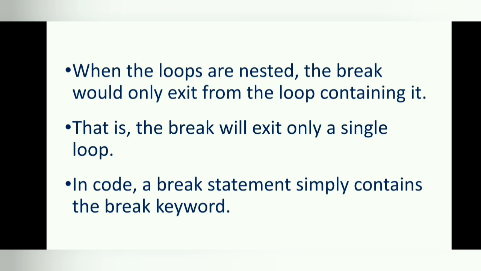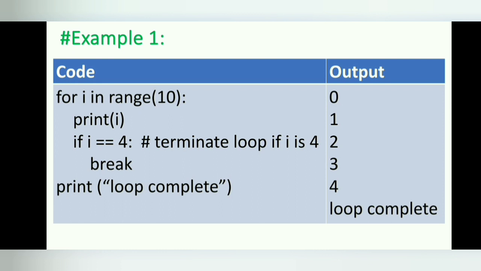In code, a break statement simply contains the break keyword. Example 1. For i in range 10, print i. If i equals 4, break. Print loop complete. In this example, as we can see, although the for loop is designed to run from 0 to 10, the break statement causes it to terminate early when i equals 4.